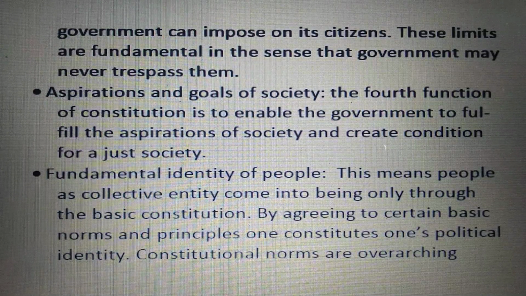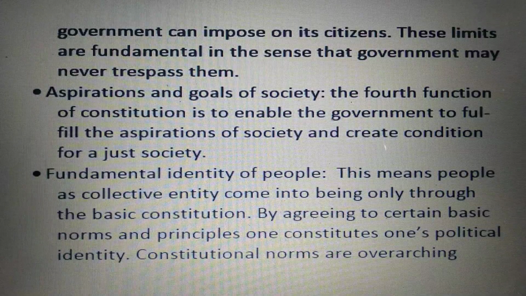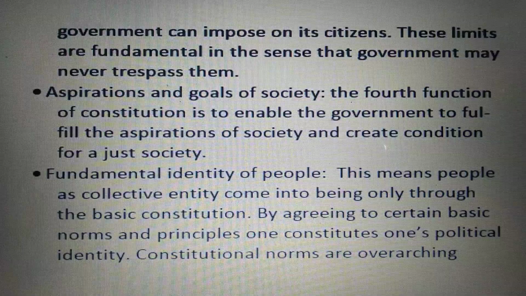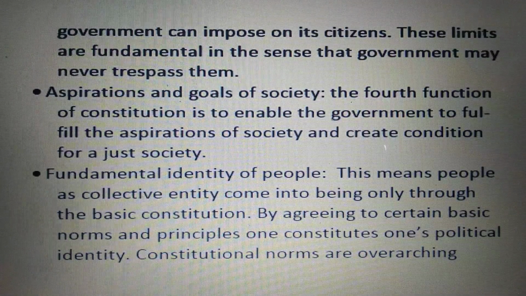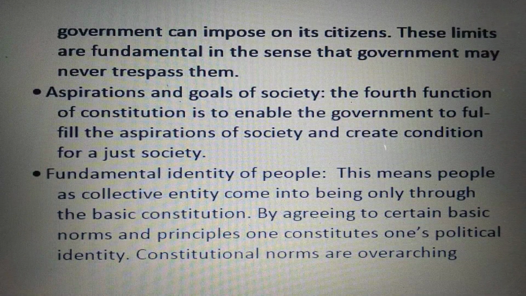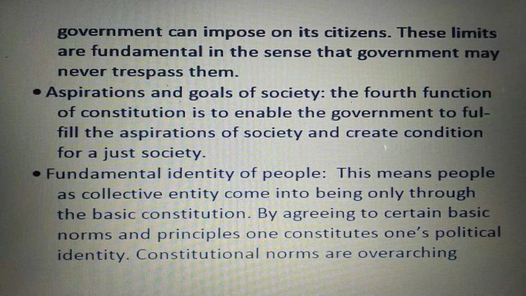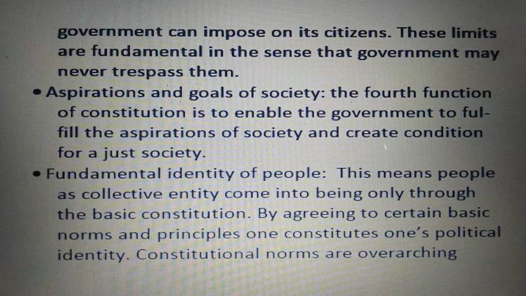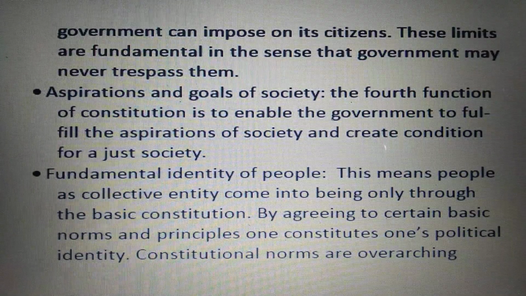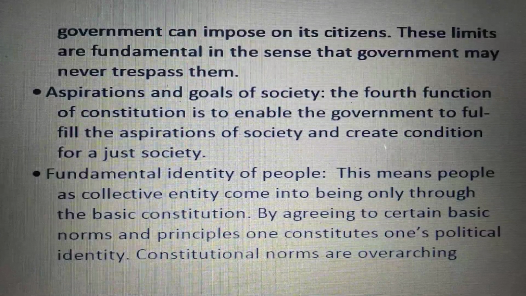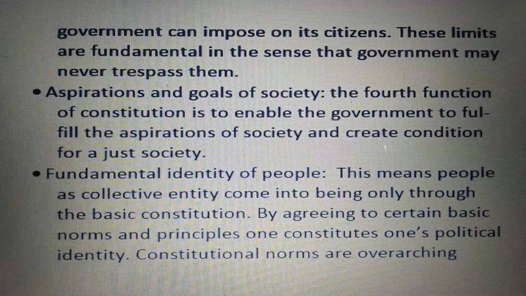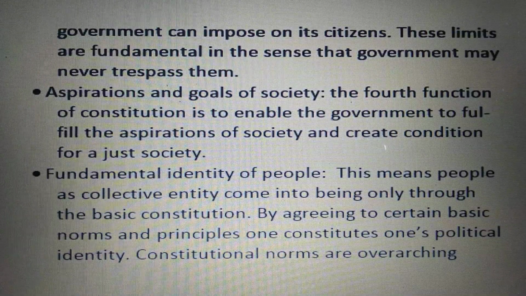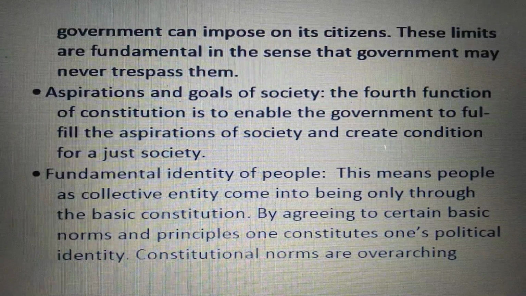So all aspirations and goals of the society are included in some form in the constitution, be it in the form of ideals like liberty, equality, fraternity, which are included in the preamble, fundamental rights, or directive principles of state policy, which provide directives to the government on how they should function. So these aspirations and goals of the society are included in the constitution.